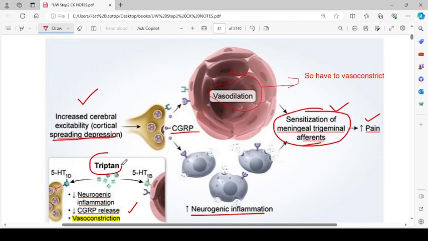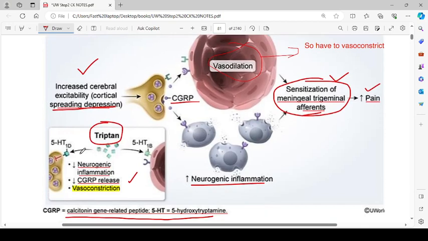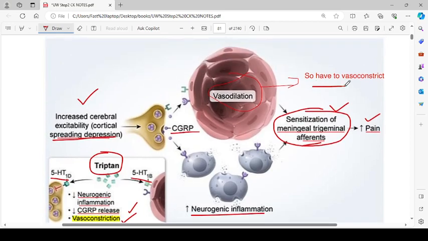So the triptans will come. The triptans, by acting on the serotonin 1D receptor, decrease the CGRP release, and by acting on the serotonin 1B receptors, they cause vasoconstriction. Okay, got it. So I have two: vasoconstriction and decreased CGRP.